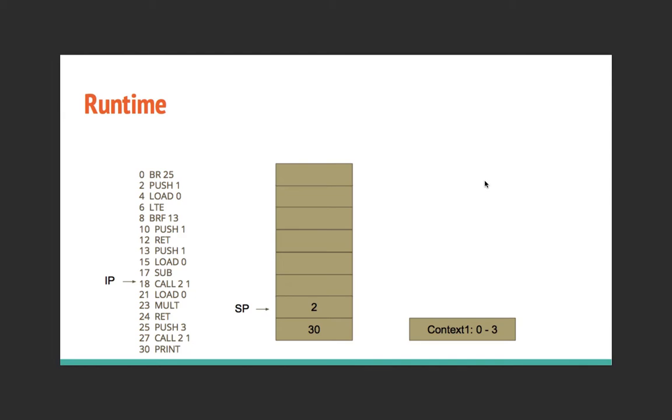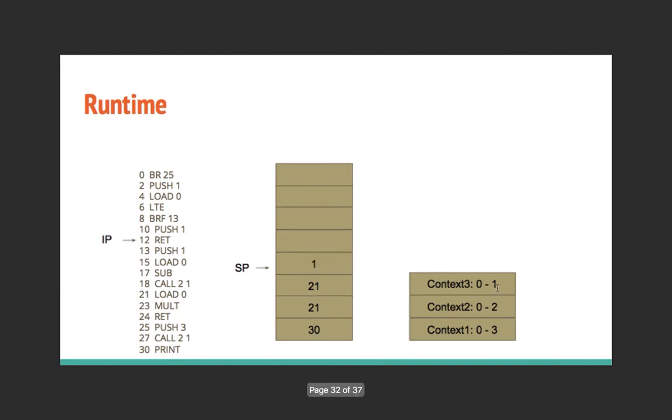So let's call factorial again, because that's how recursion works. So now we have called it again, and 21 and 30 are the return addresses, because we will return there once we hit our return. So now we have 2. 2 is still not less than 1. So we move on, and we subtract it, and on to the next call. So as you can see, contexts are getting created. So the value of n in context 1 is 3. It's 2 here, and at context 3, it's 1. So now our exit condition is true. So now we return. As you can see, we are pointing at return now.